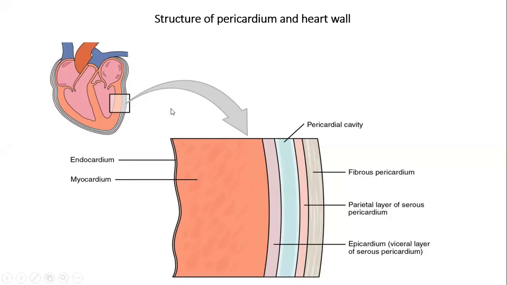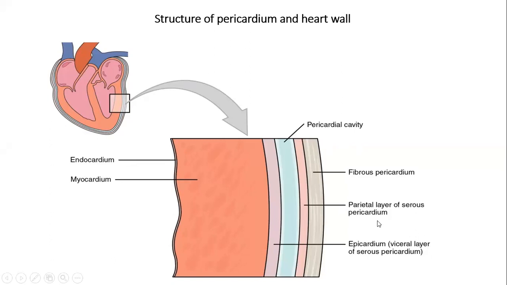So the heart wall structures: the pericardium is made up of two layers, the fibrous pericardium and the parietal layer of the serous pericardium.